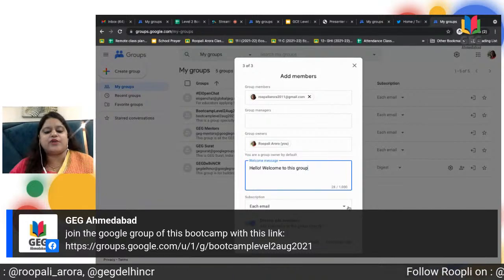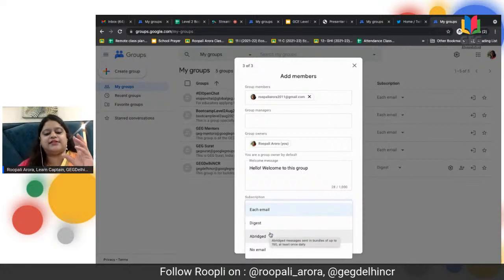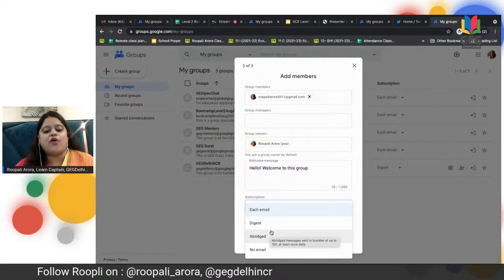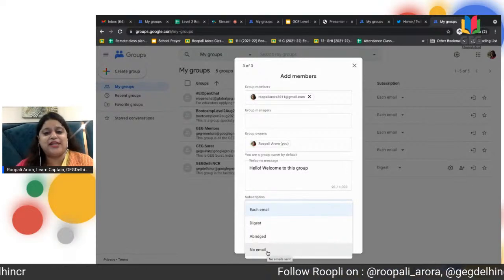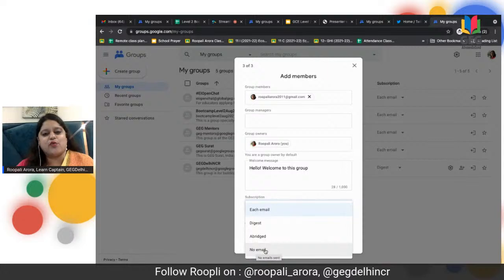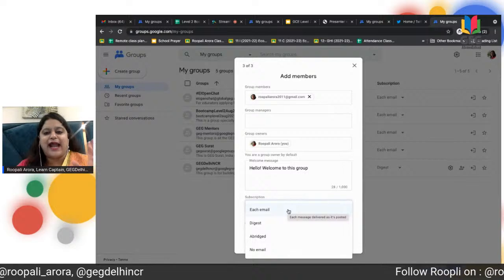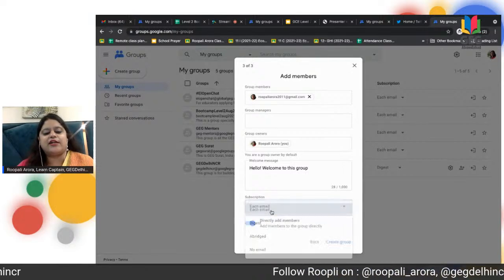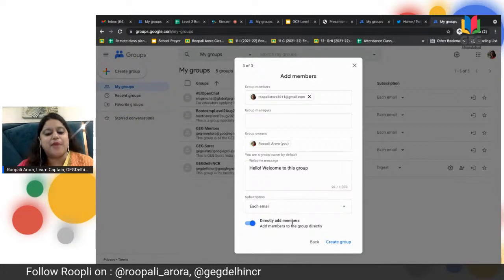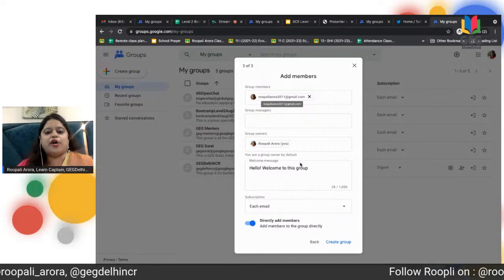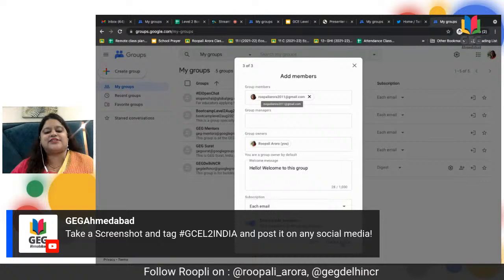And quickly, I'll just see what the subscription option is here, whether I want each email to be read, or in a digest form, abridged form, or I don't want any kind of email. That option is also there. So people who really get bothered by so many notifications in their inbox can choose no email. It's entirely your choice how you want to see these mails landing in your inbox. Suppose I click on each email, and this slider has to be switched on, which says directly add members. So whatever email IDs I've written here, automatically they would become members of this particular group. And there I hit create group.